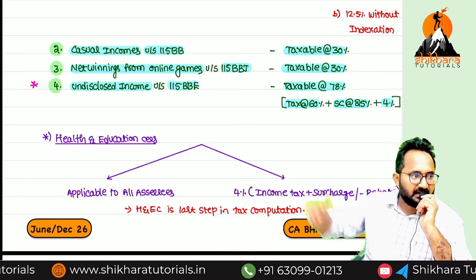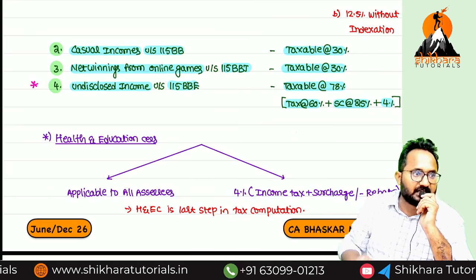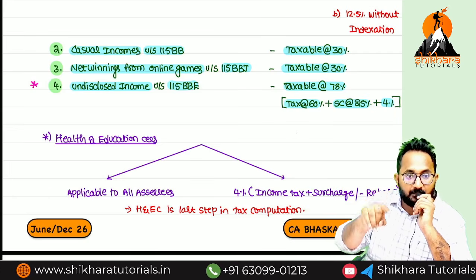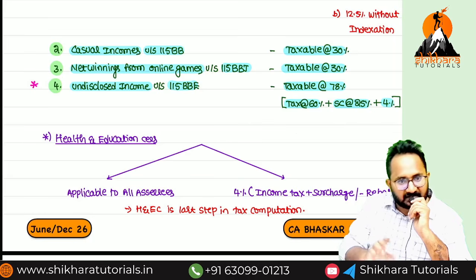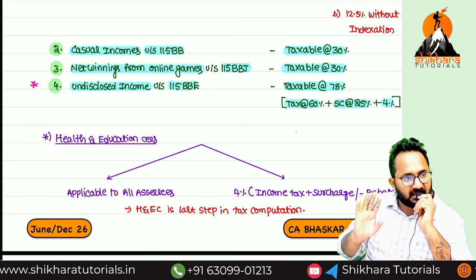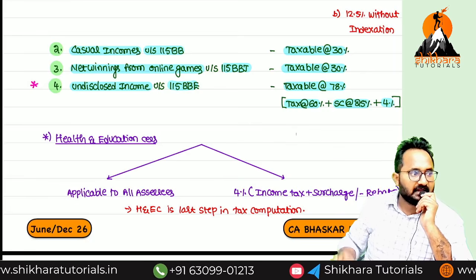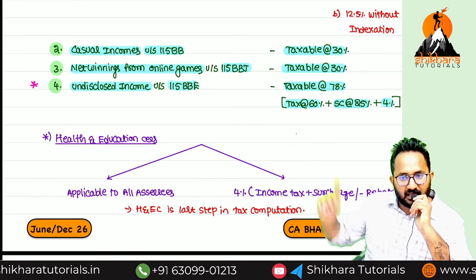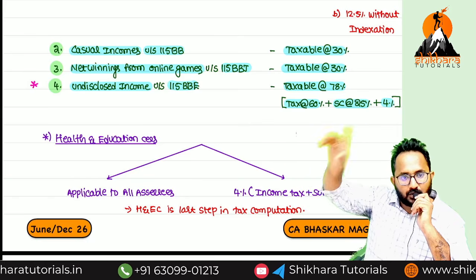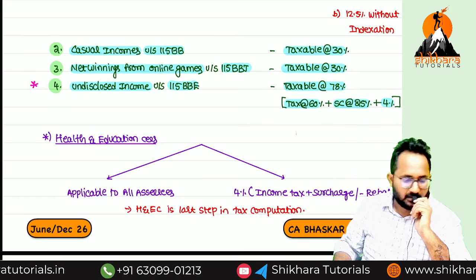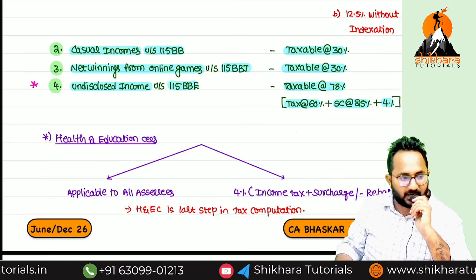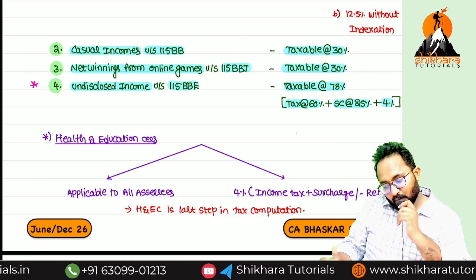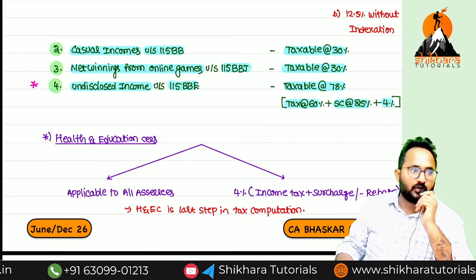What is the tax rate? 30%. Undisclosed income 115BBE. What is the income tax rate? 60%. Surcharge 25, health and education cess 4. Altogether 78%. I think you know how to calculate the effective rate: 60 plus 25% plus 4%.